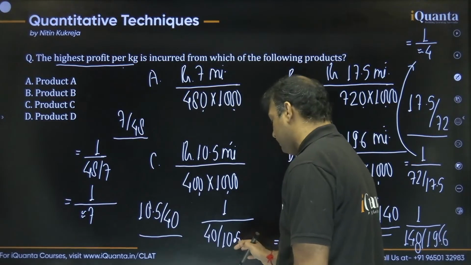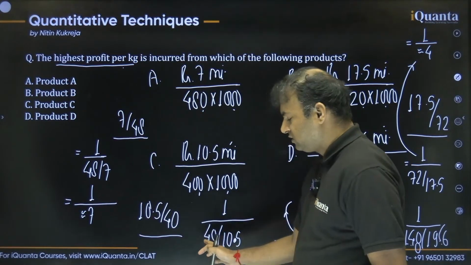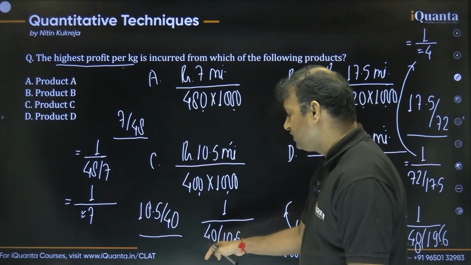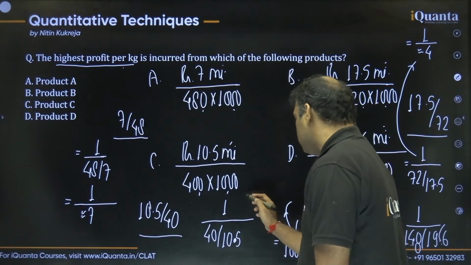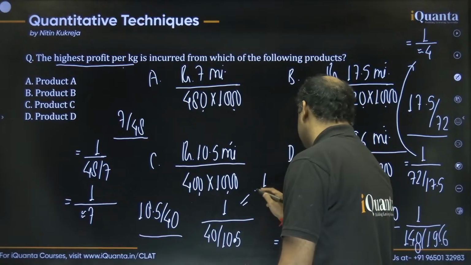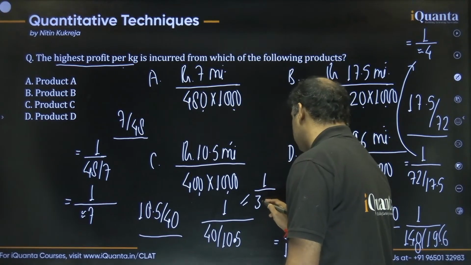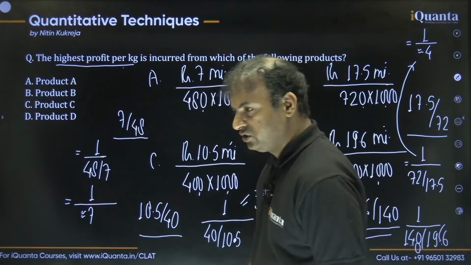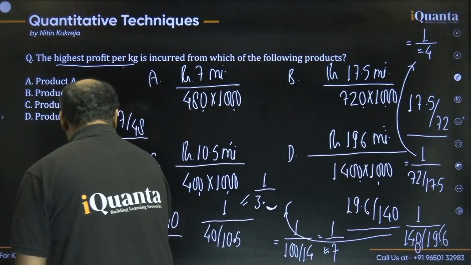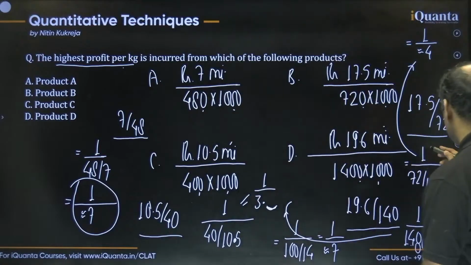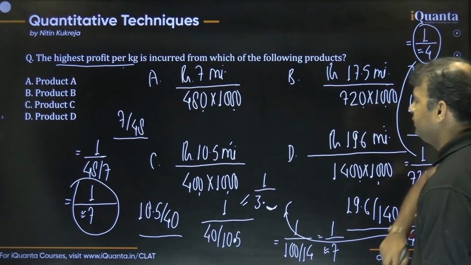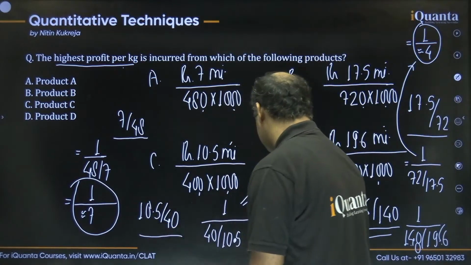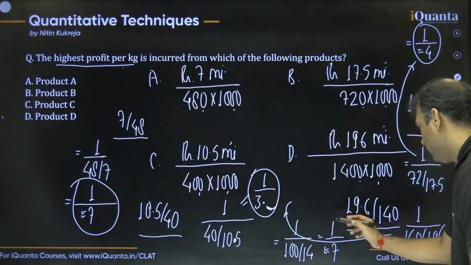And then this one, guys, what can we say? See, 10.5 4za is 42, right. So this is actually less than 4. The denominator is less than 4. So we can write this as 1 upon 3 point something. So this is how we wrote these 4 fractions in the simplest form. First one is 1 upon something 7. Second one is 1 upon something 4. Third one is 1 upon something 3. And the last one is 1 upon something 7.